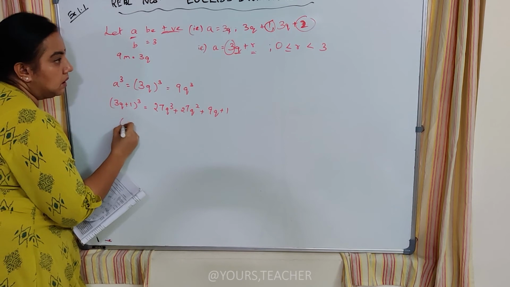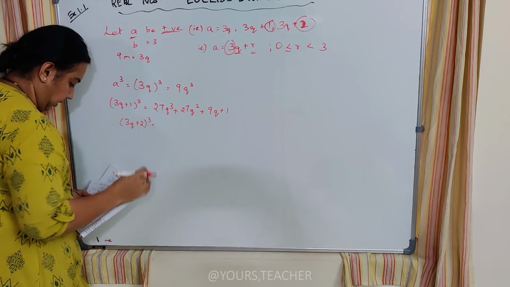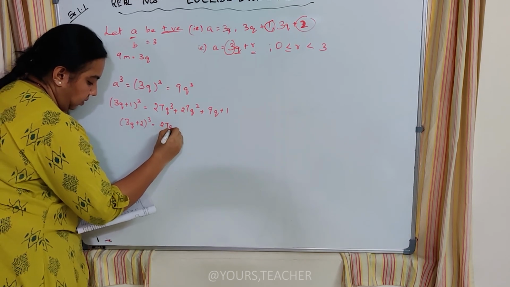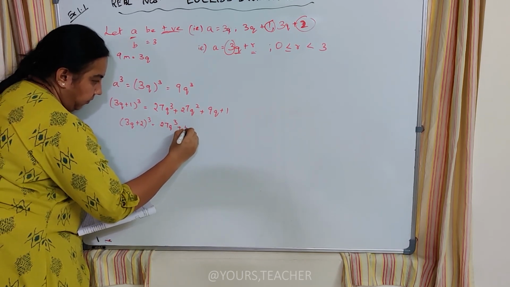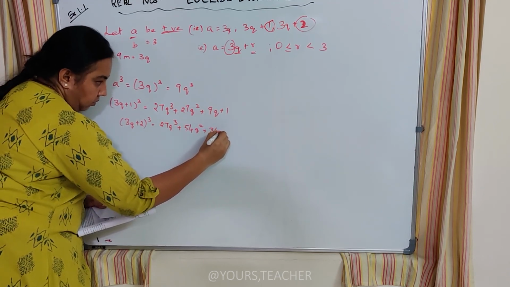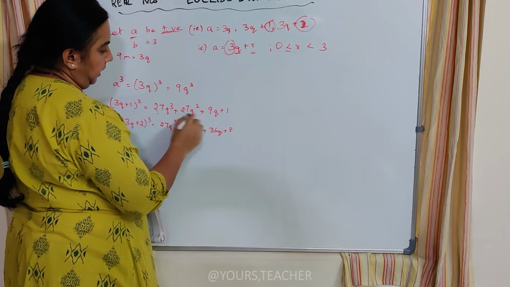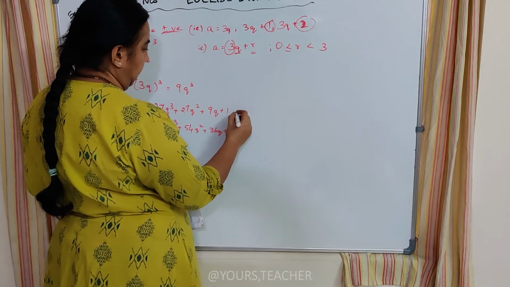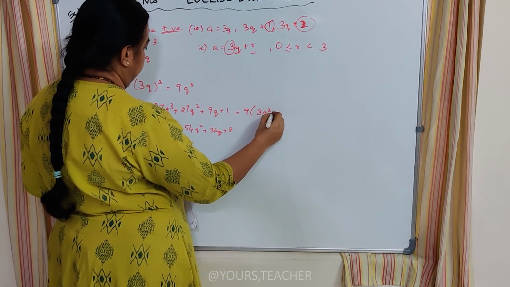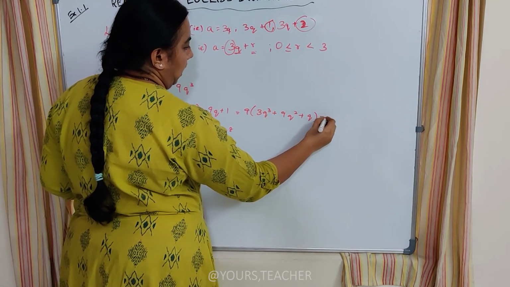And when I use 3q plus 2 whole cube, I get 27q cube plus 54q square, and 36q plus 8. Okay, and in this I can see that there is a common number 9 for all these three terms. So I bring out that 9 here. It becomes 9 times 3q cube plus 9q square plus only q and plus 1.